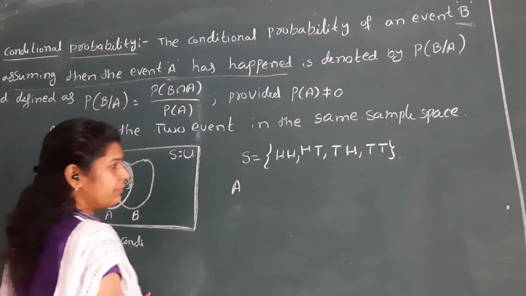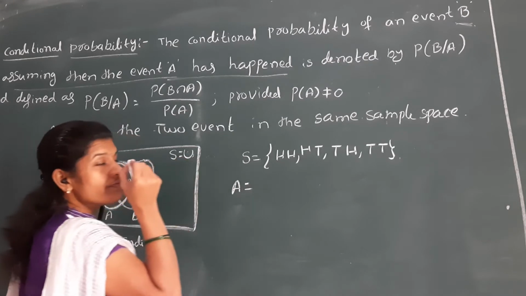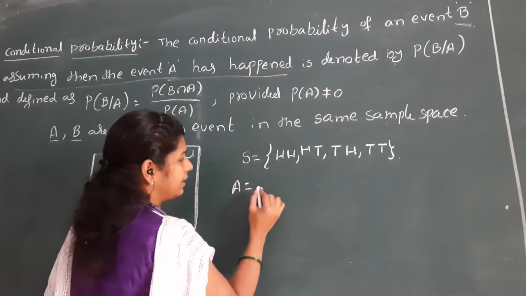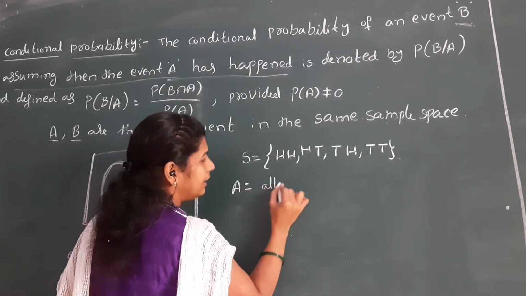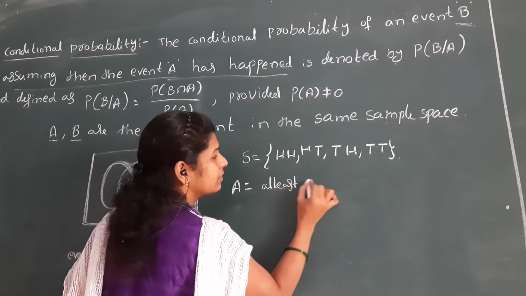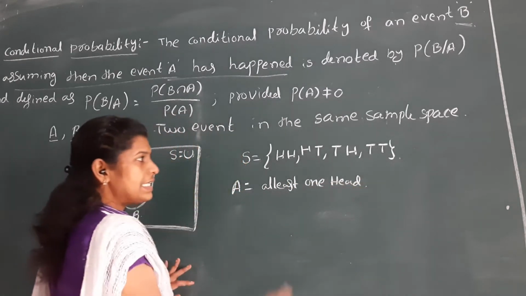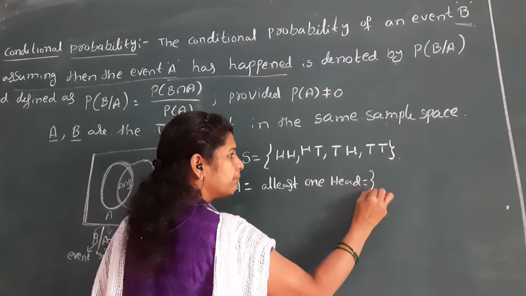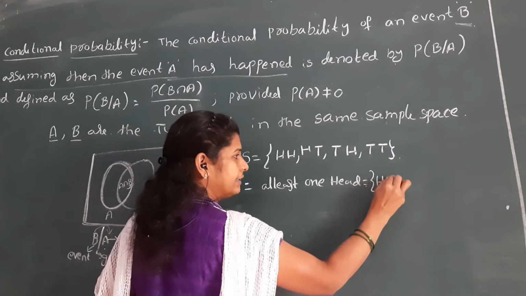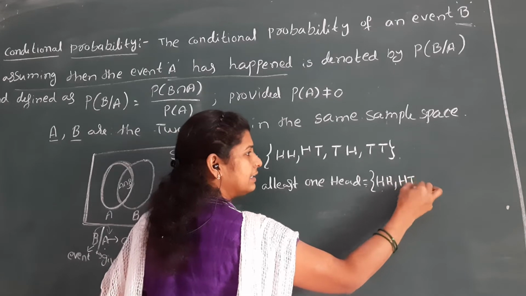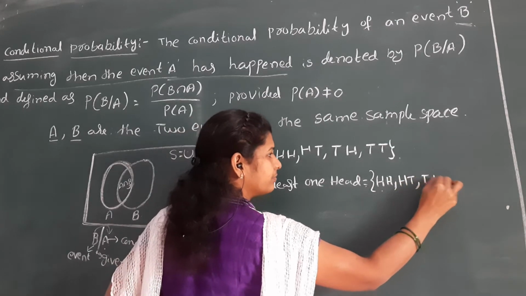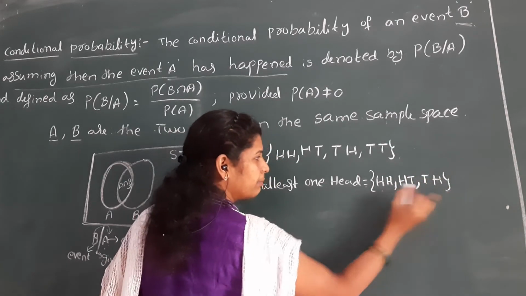Now, for example, in the complete sample space, I am taking the event A as at least one head. At least one head is nothing but the set: head tail, tail head, and head head.